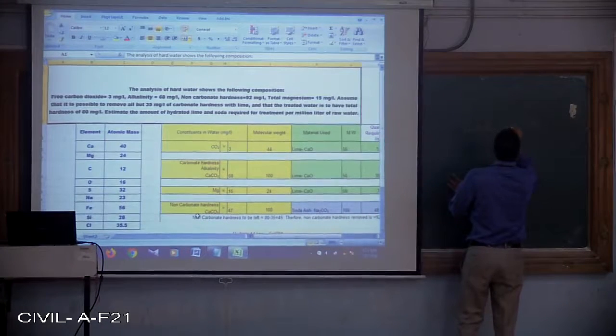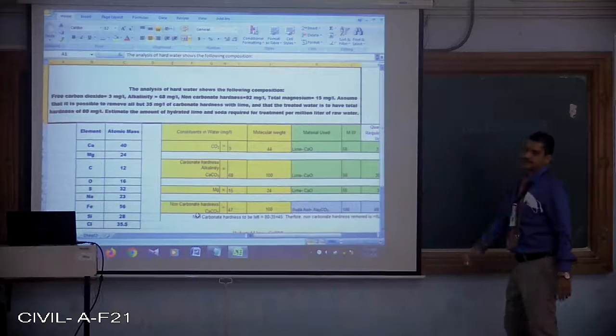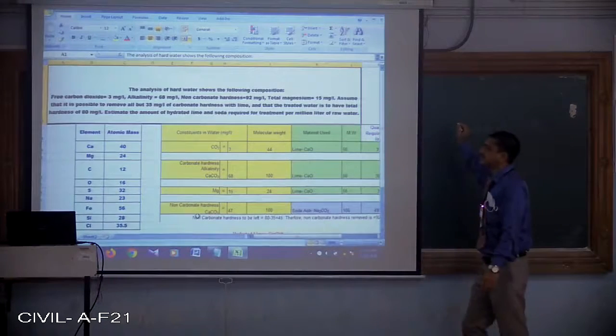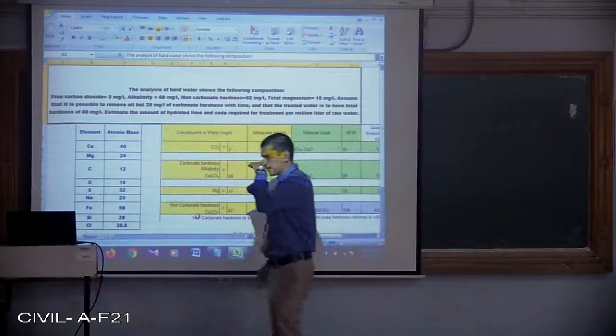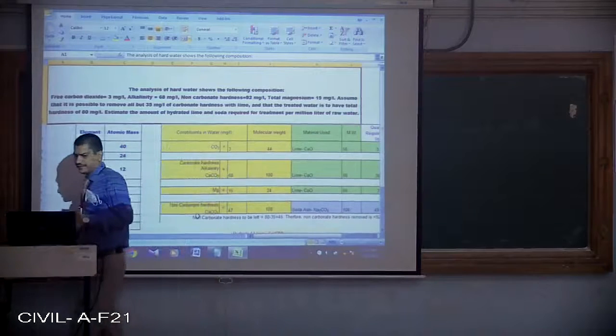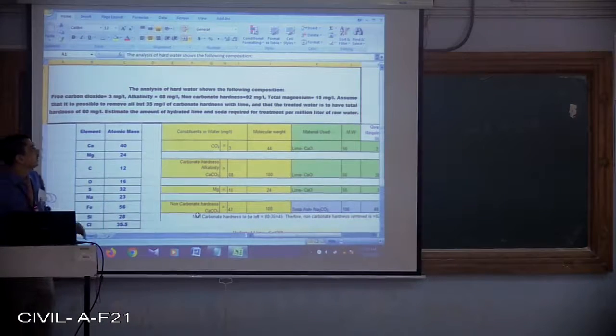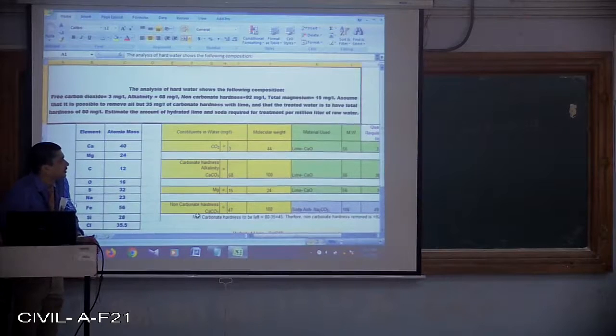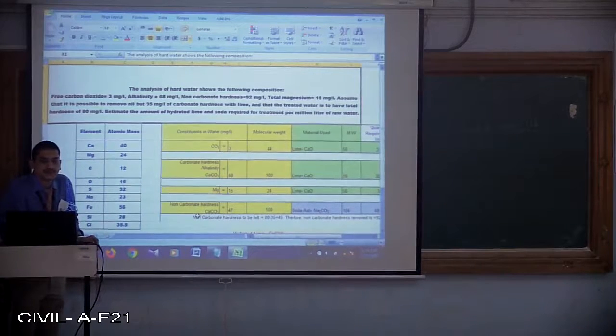1 multiplied by 10 to the power 6 liters per day is equal to 1 million liters per day of water. That has to be treated. That is the raw water that needs softening. So let us say we are going for the lime soda process.